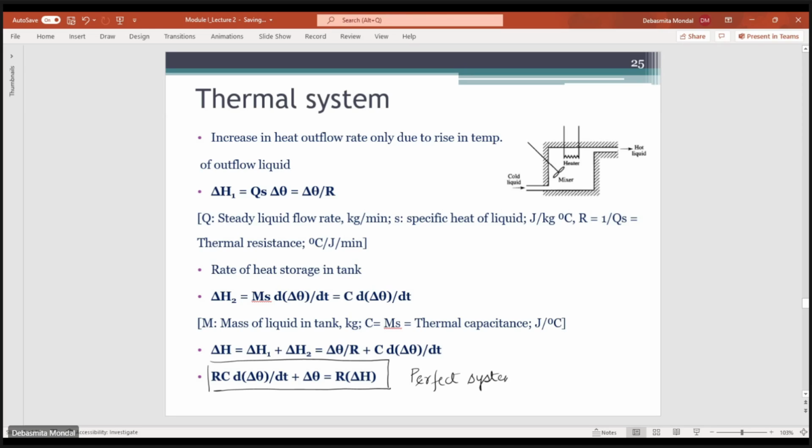If you have disturbances in the system, then maybe in the next class, as it's already 12, we'll continue the discussion on this thermal system. We'll see that if there is a disturbance, let us say some heat loss, how the differential equation used to model the system changes. That we'll see in the next class.